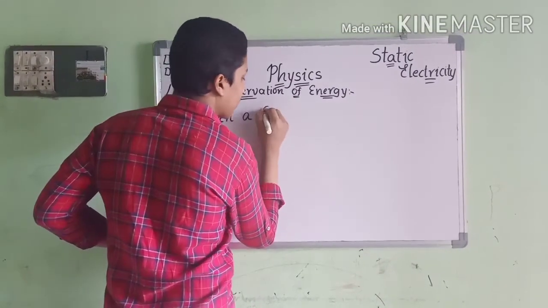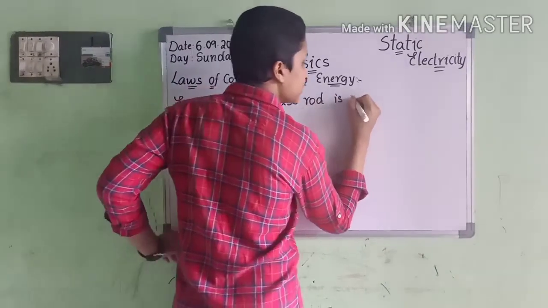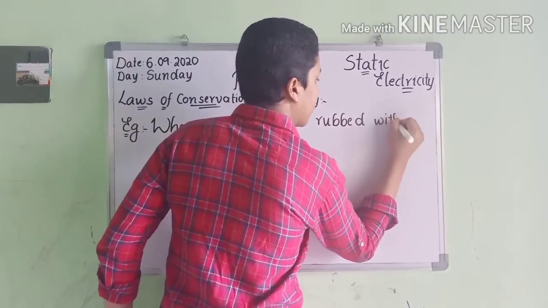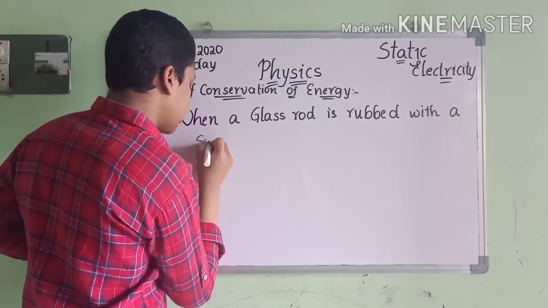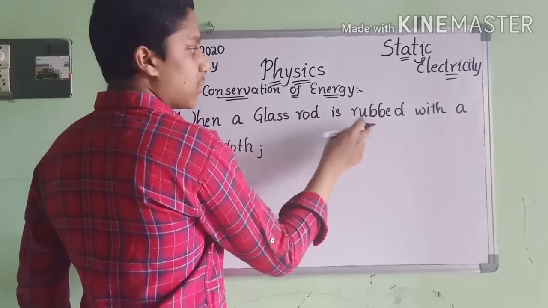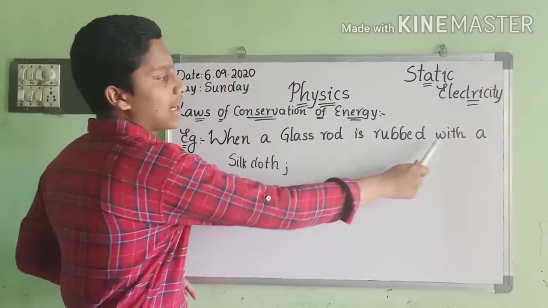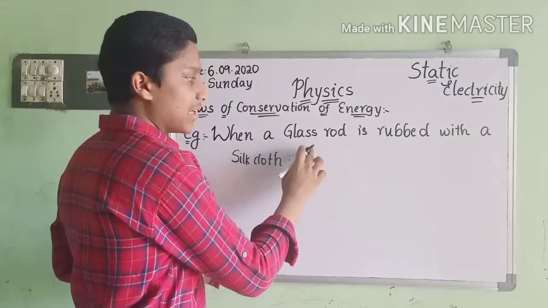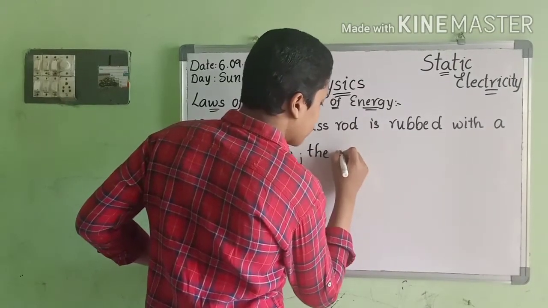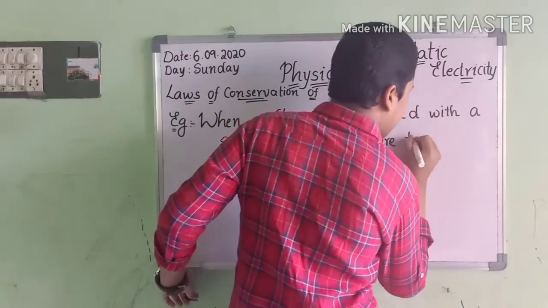When a glass rod is rubbed with a silk cloth, the electrons from the glass rod are transferred to the silk cloth.